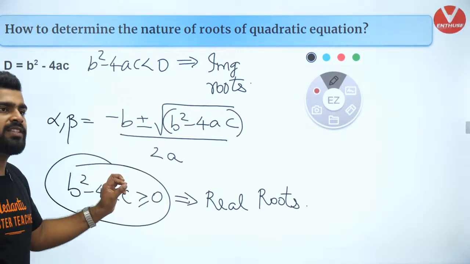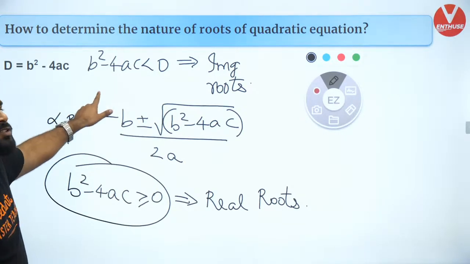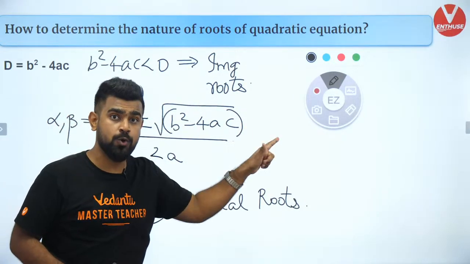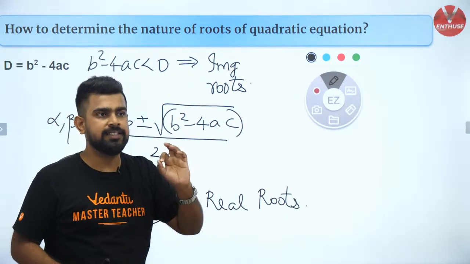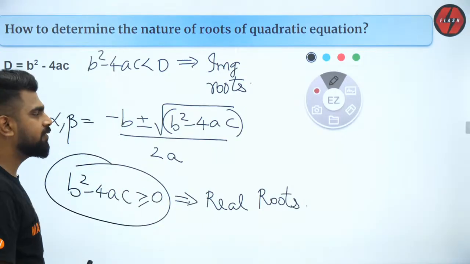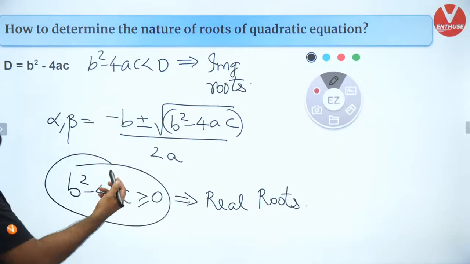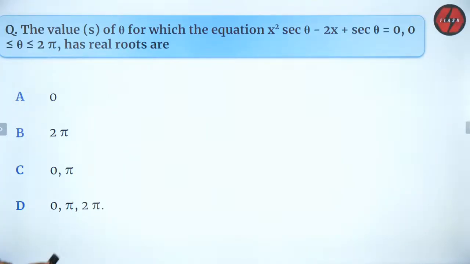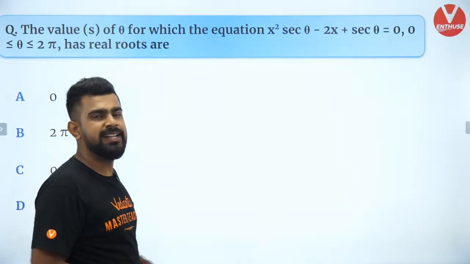Are you all clear with this? So if b square minus 4ac is less than 0, you will have imaginary roots. Are you all clear? Done? Brilliant, brilliant. Very good. So yeah, let's move forward. These are all pretty simple stuff. I want you guys to solve this question now. Please go for it, guys.